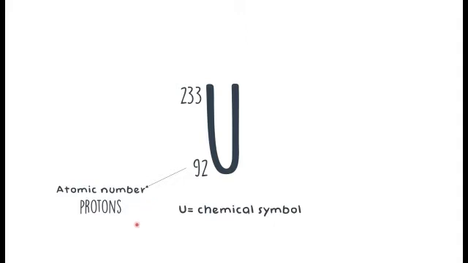Okay, now on the top number, please don't make common mistakes. This top number is not the number of neutrons, but it represents the mass number, which is the number of protons plus neutrons. So that's what's going on.